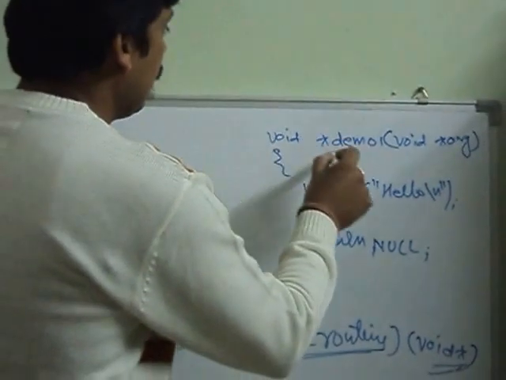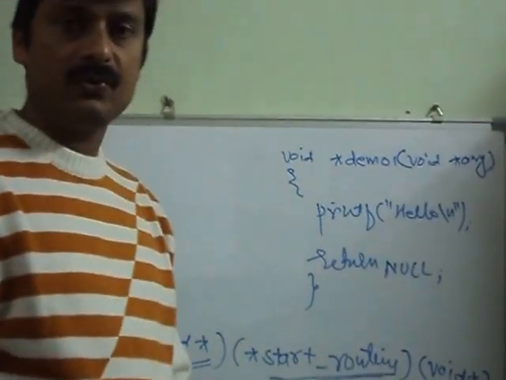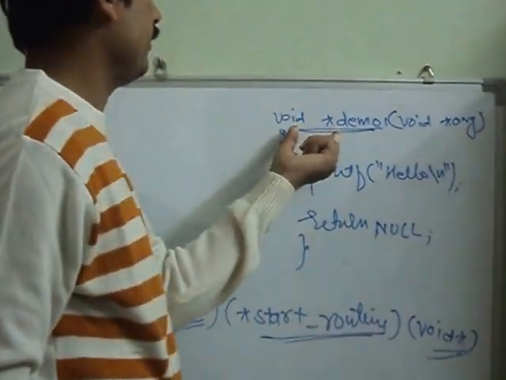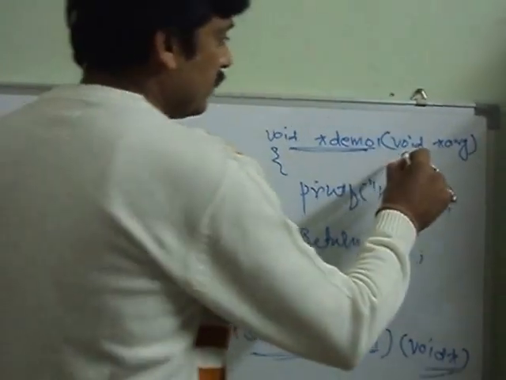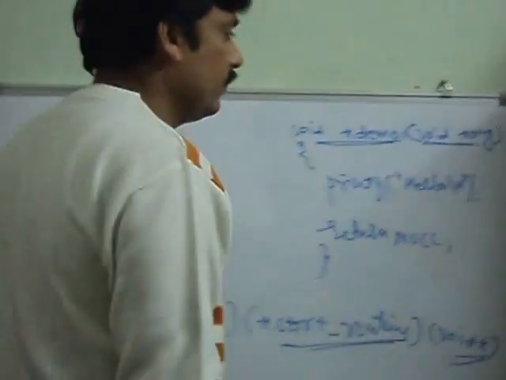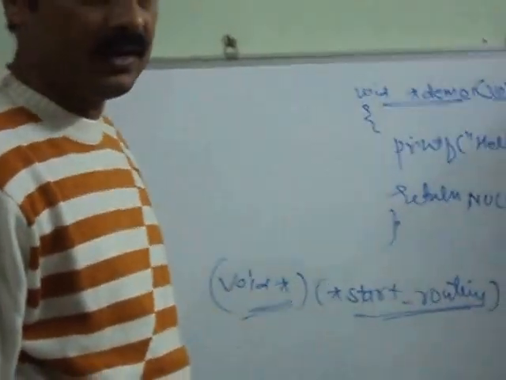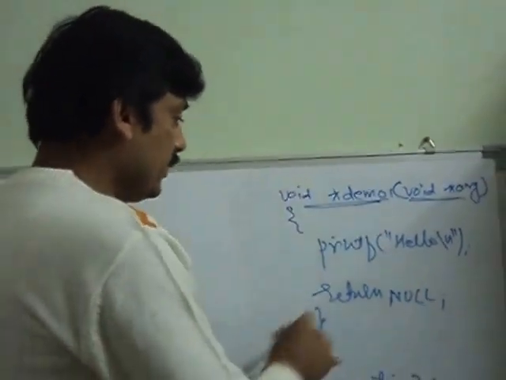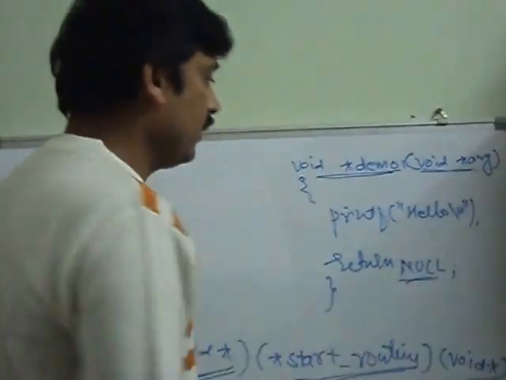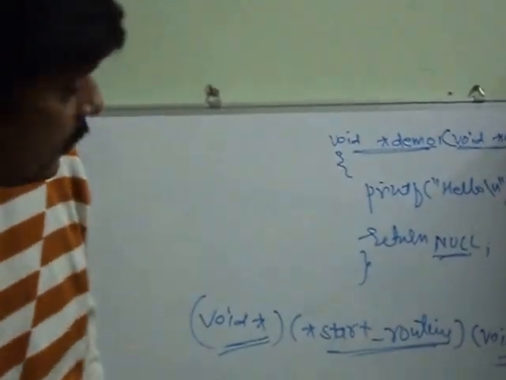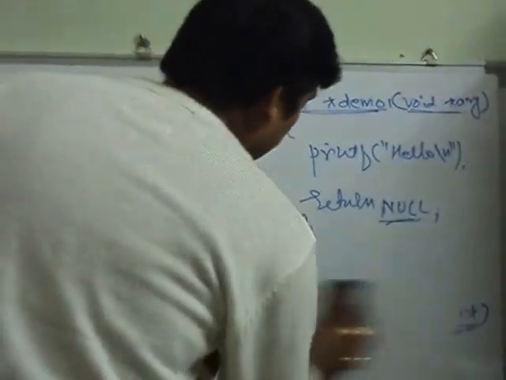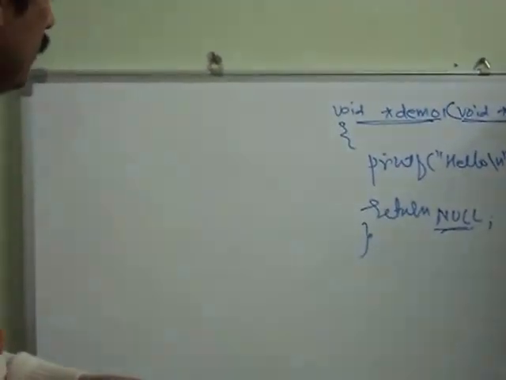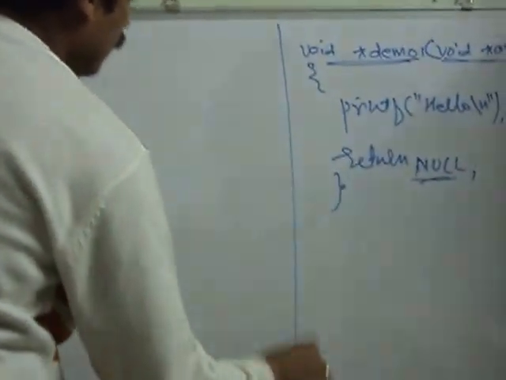So that's why, though this demo function is not going to return anything, we have defined its return type as void star, and though it is not going to accept any argument, we have defined void star arg. Because we have defined its return type as void star, here we have written return NULL. Return NULL means nothing. Now this is the function we are going to invoke using the pthread_create function.